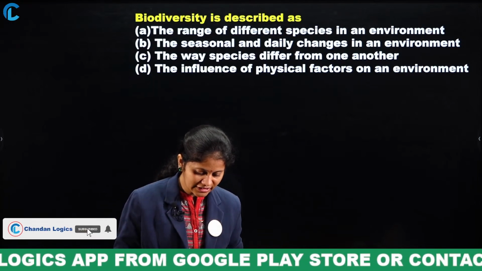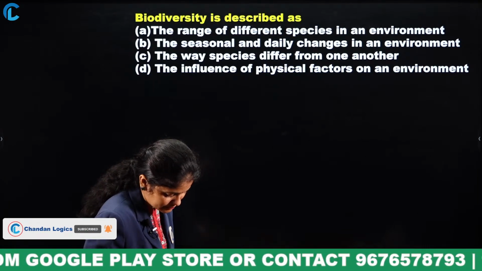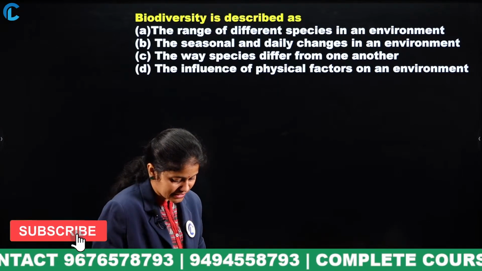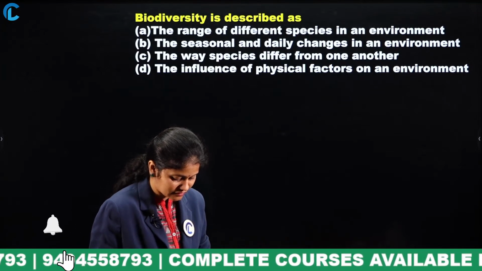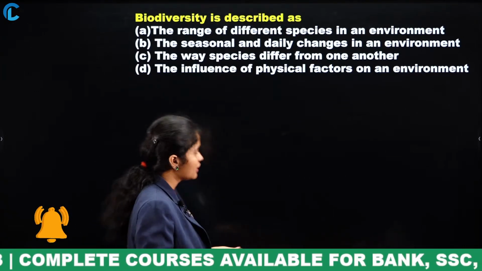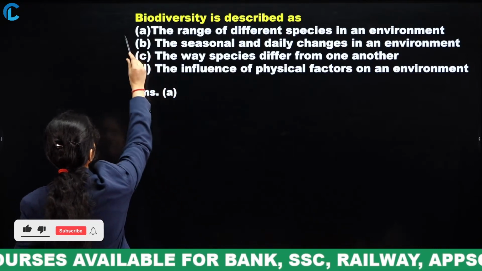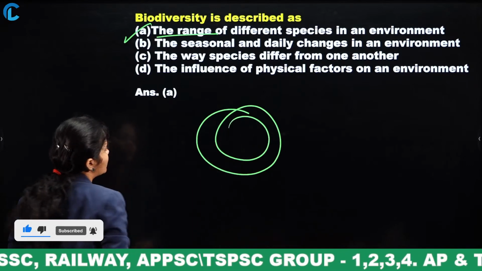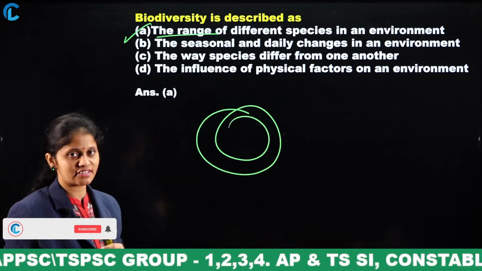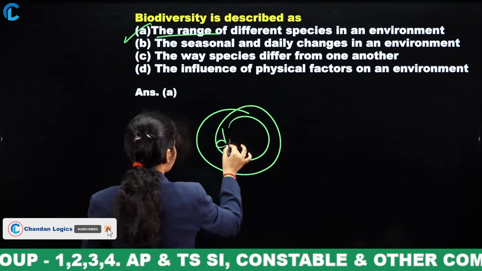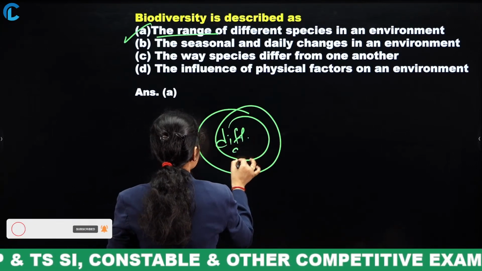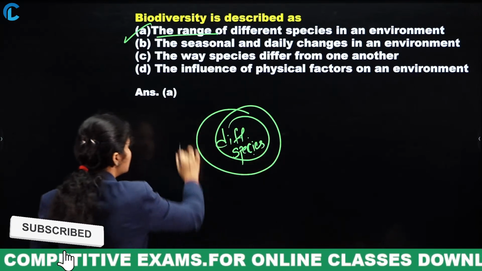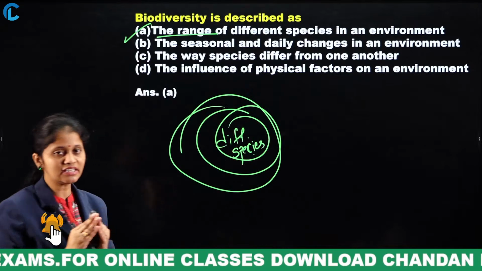Option A, the range of different species in an environment. Option D, the influence of physical factors on an environment is known as biodiversity. Now let me move through the answer. Biodiversity, simply, is known as the range of different species in an environment. Focus on this, sometimes the questions will be like the same species, but it is actually the different species in an environment. So that range we call biodiversity, especially regarding the environment.